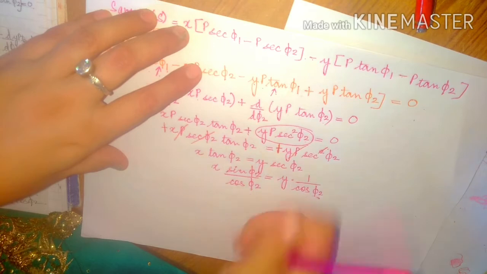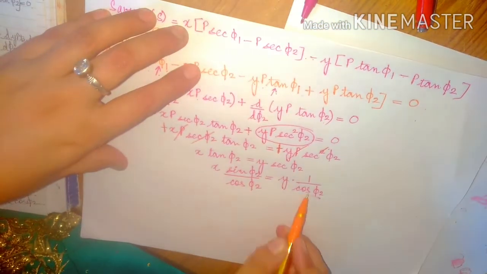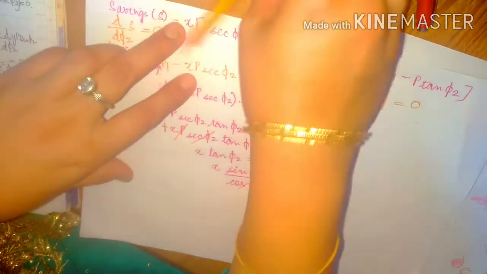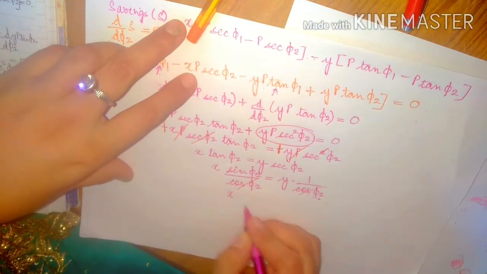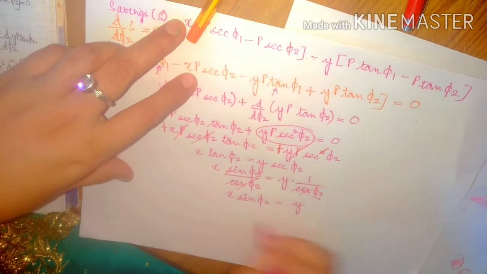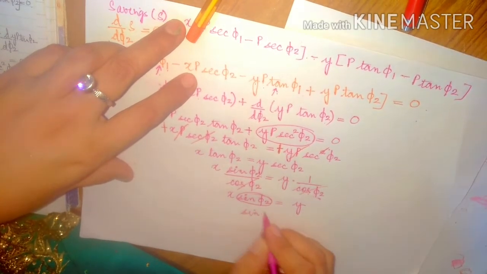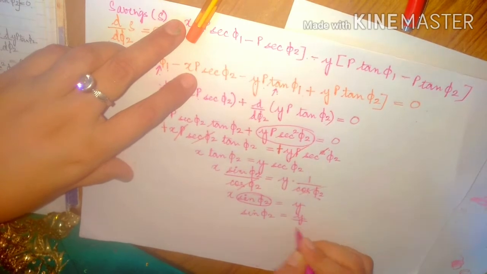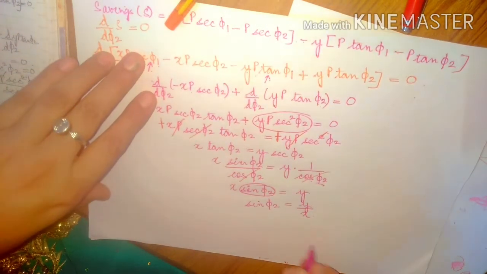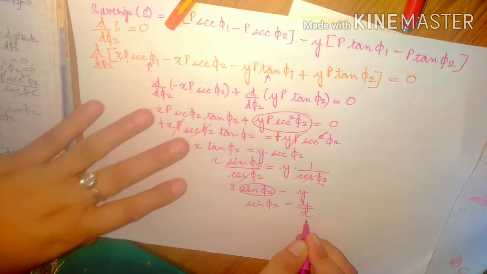Now on both sides the denominator has cos phi 2, so you are left with x multiplied by sine phi 2 is equivalent to y. So what is the value of sine phi 2? Sine phi 2 is y upon x.